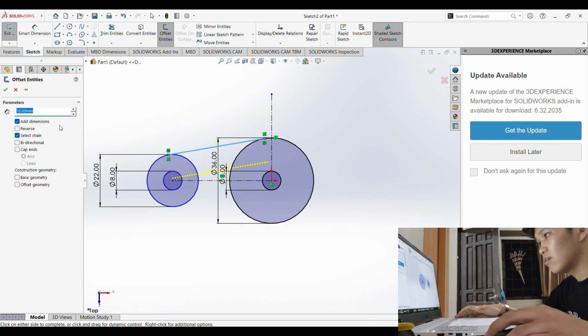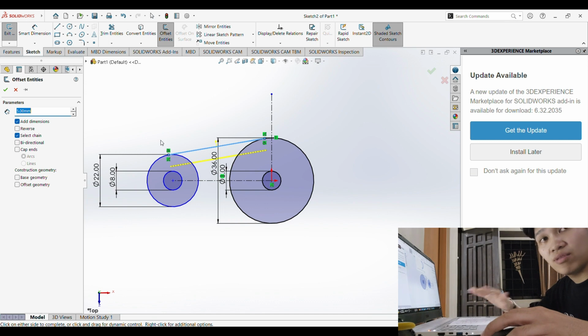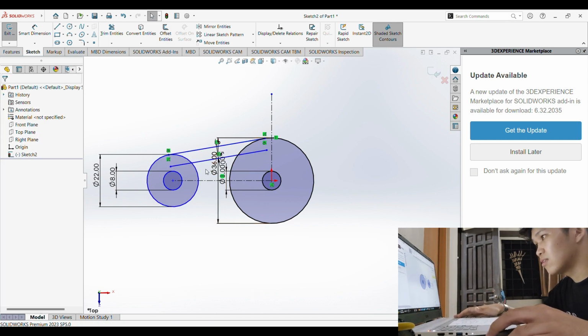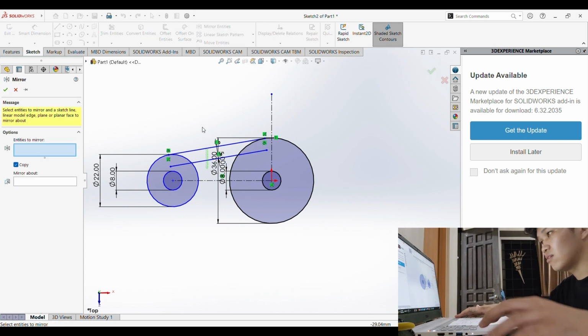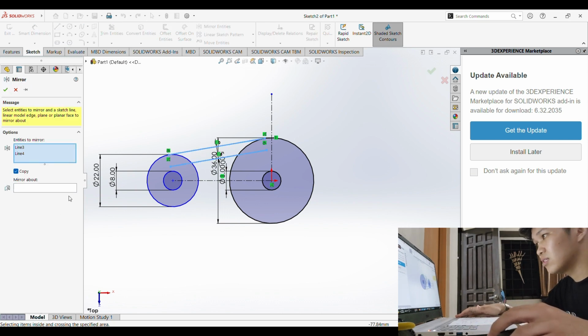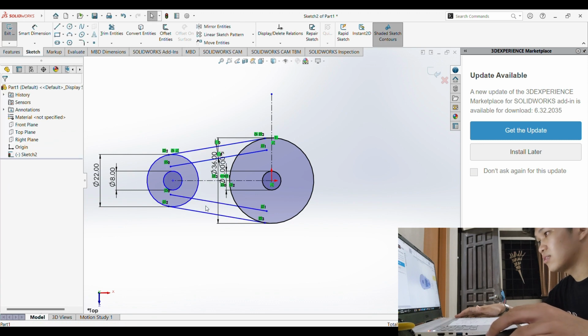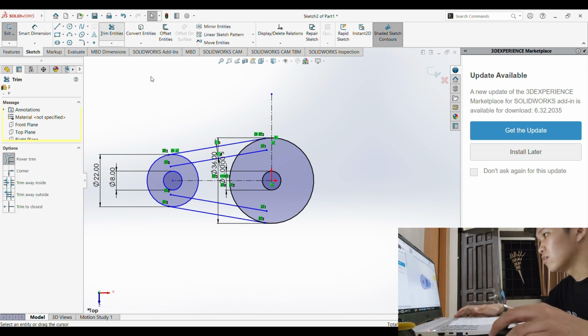Then we will mirror it so the bottom will also have a bottom. I'll highlight this, select this, and the center should be this broken line, and press enter. Now we will just trim the entities. Trim this, and trim this. There we go.